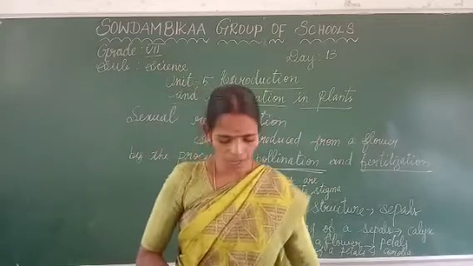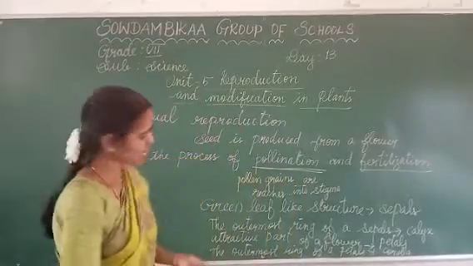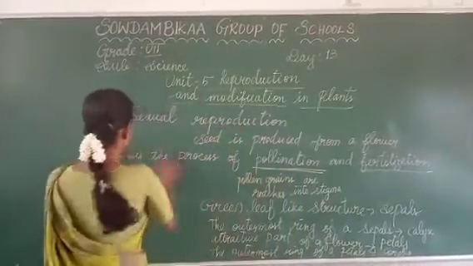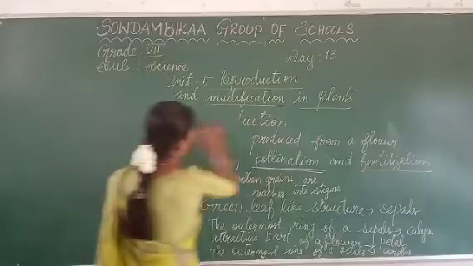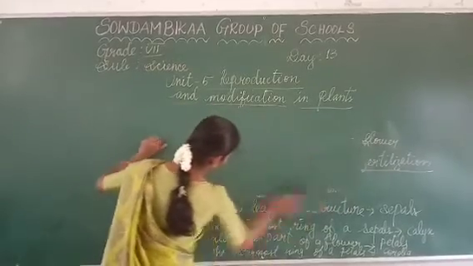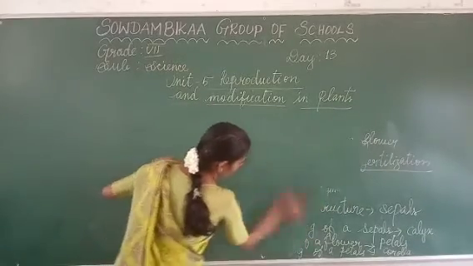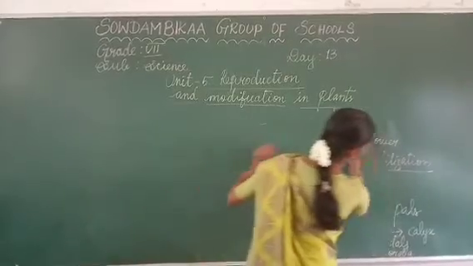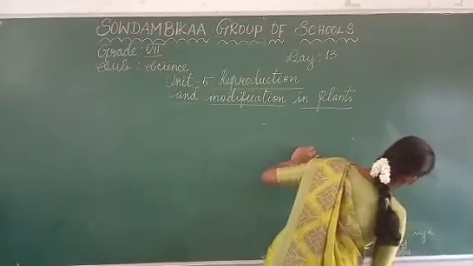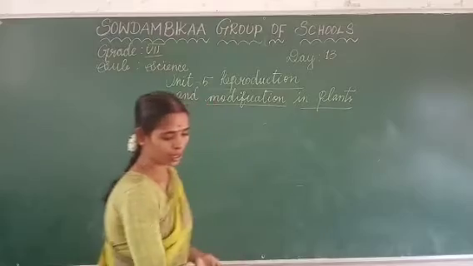In the androecium, the ring of stamens, the whole part. Androecium and then gynoecium. We can also classify the types of flowers in this way.